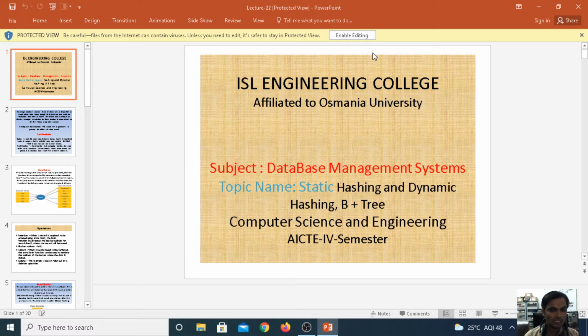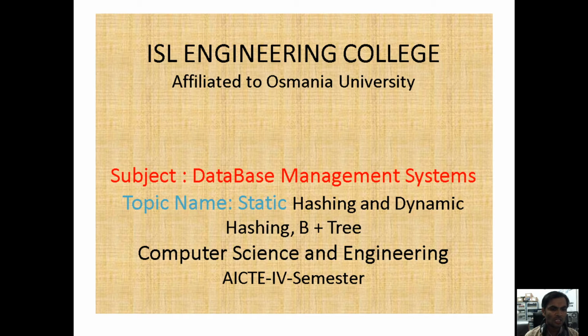Hashing was implemented for storing the data under the database, for larger databases. If you want to store the information, we go for hashing, and for the searching purpose also we go for hashing. The main purpose of hashing is storing the data and accessing the data under larger databases. With the help of indexing, we cannot search a large database easily. If you want to search any values, it is very difficult, and that is the purpose they implemented hashing. Under hashing, we have so many techniques.